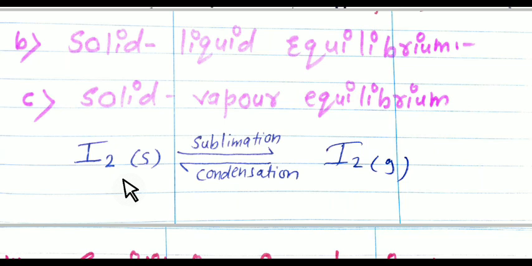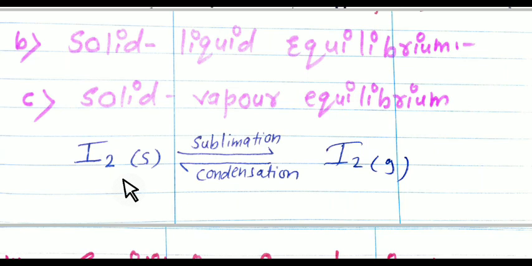What actually happens is that solid iodine and iodine vapor are both in the closed vessel. First we take the iodine crystal in a closed vessel, but after some time we observe that the whole vessel gets filled up with violet color vapor, and after some time the intensity of the violet color becomes stable.